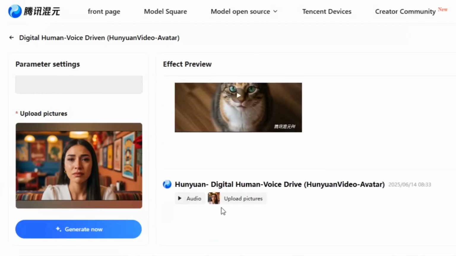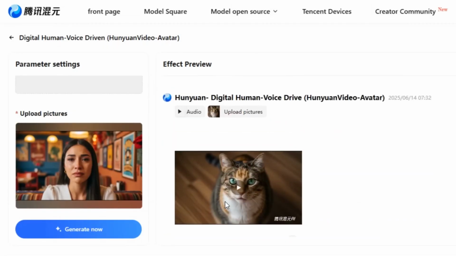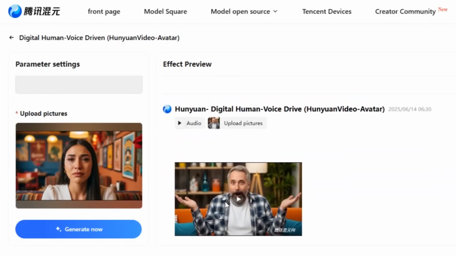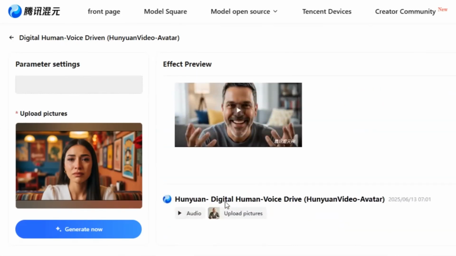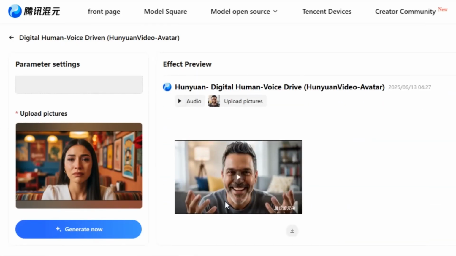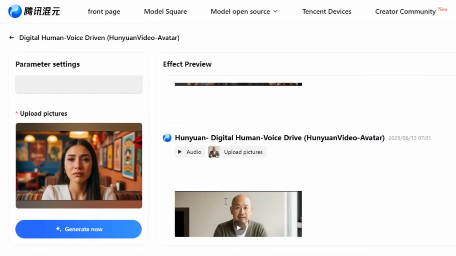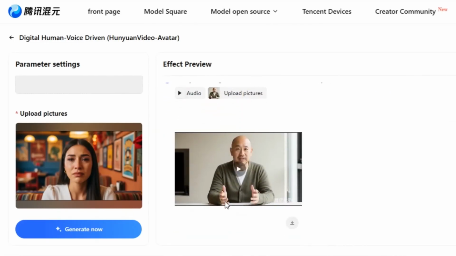Assuming you have generated all your videos completely free, but there is a watermark on each of your videos, what are you gonna do? I will show you how to remove watermarks on all the videos you generated on Hunyuan Video Avatar for free. We will be using the AnyEraser tool for this. I have provided the link for you in the description below.